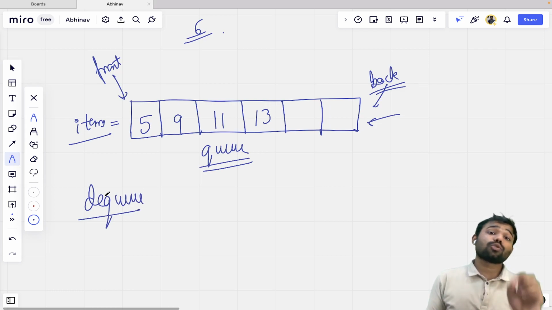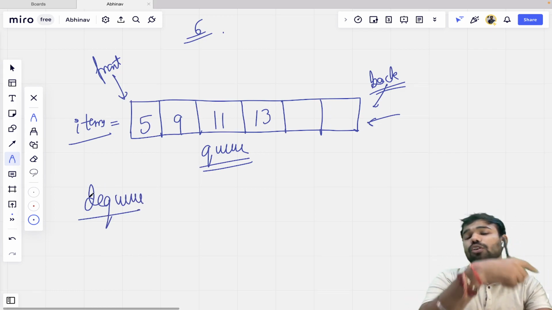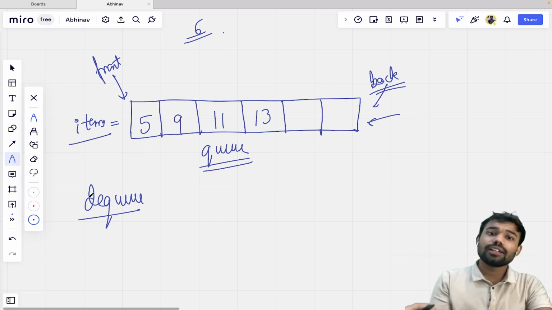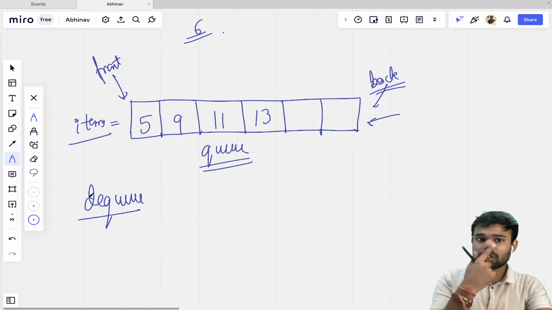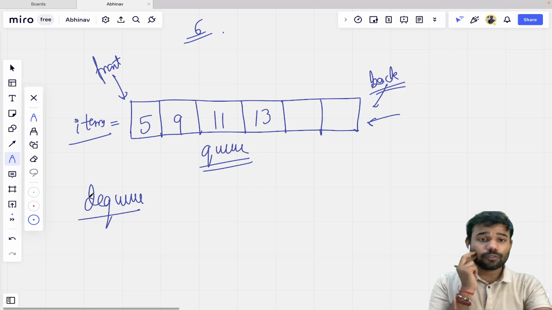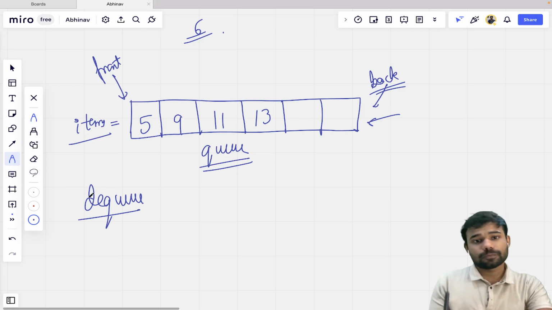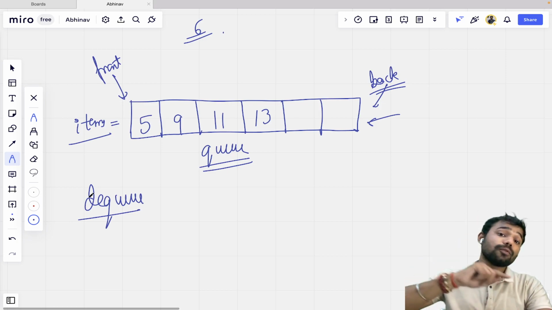अब देखो, this is quite complex. मतलब it was not complex because I have already explained you the shift operator. So if shift is explained, then it is not complex. Let me explain it to you. What we are doing here. ठीक है? So see one thing here, that if we have to make DQ, so what is the meaning of DQ? DQ means that the front element should be removed.